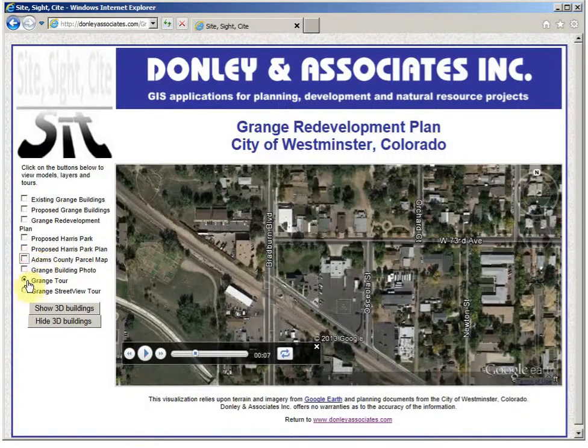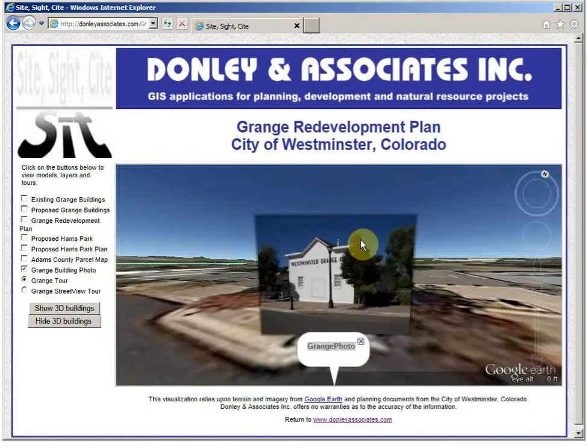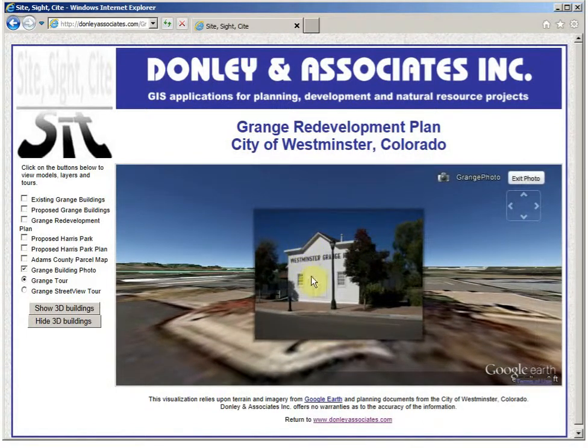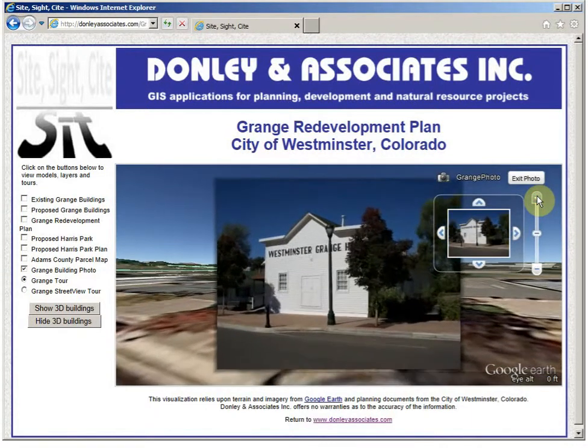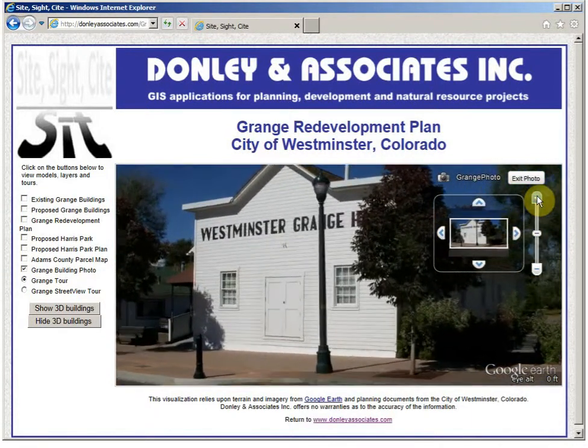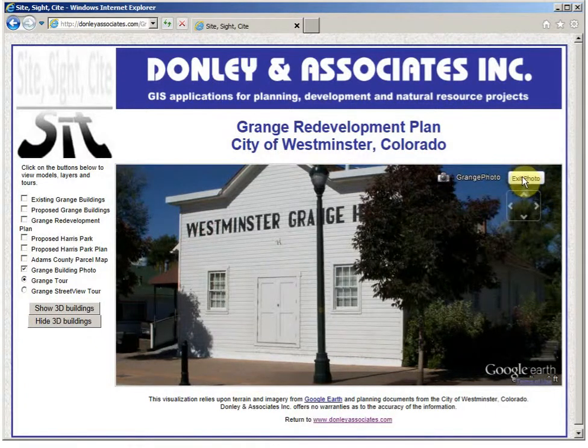Turn that off, and there is a Grange building photo. So this is an actual photo of the Grange building. I'm going to double click on the camera that just appeared, and it will zoom in so that you can actually see a regular photograph taken of that location. Let's zoom in a little tighter and you can see the full details of what we're talking about. I can exit the photo